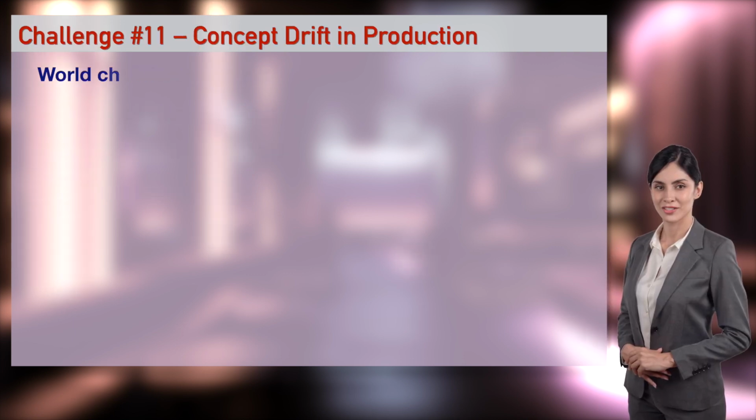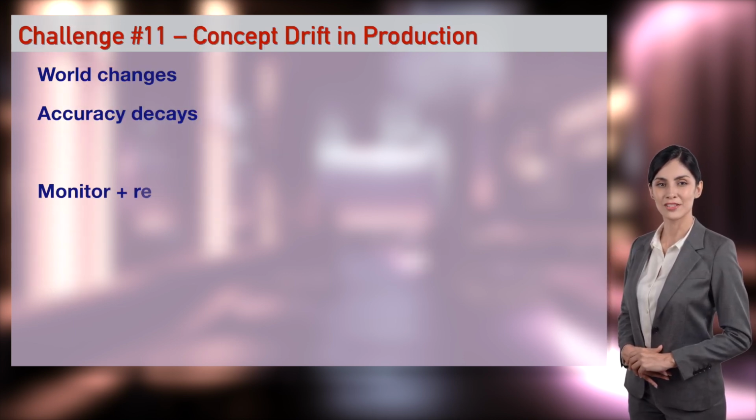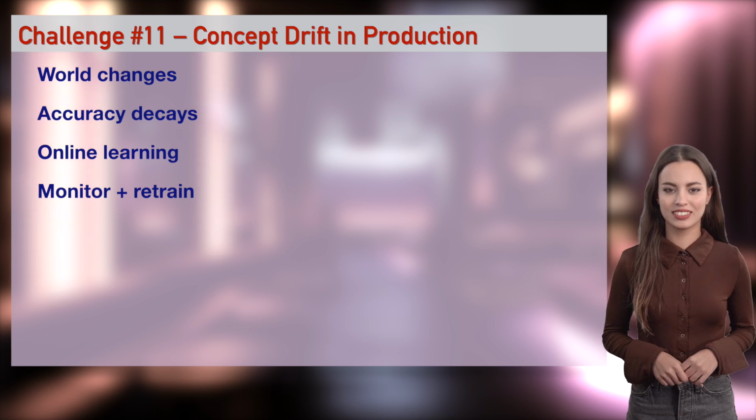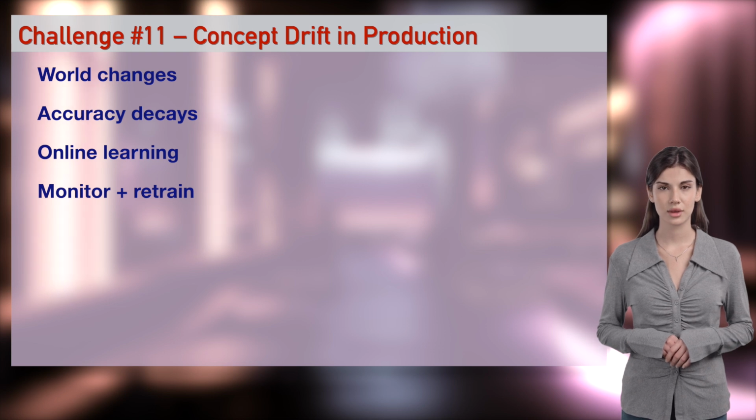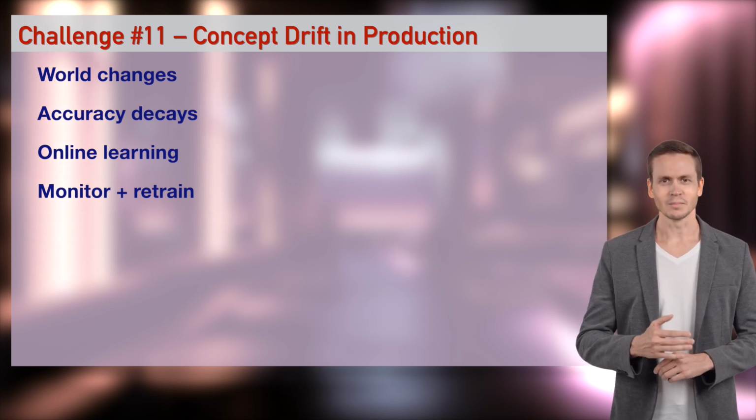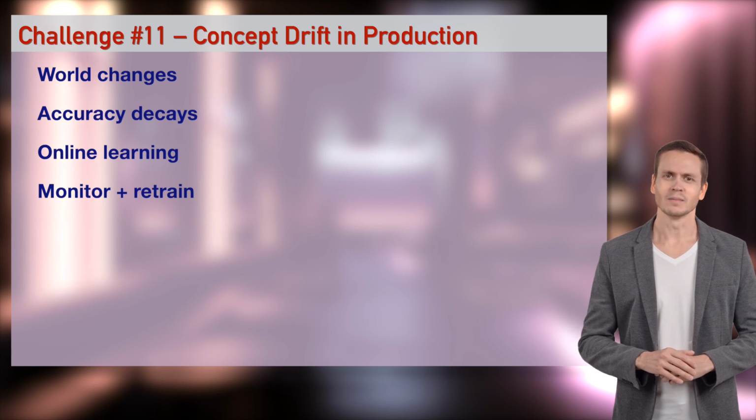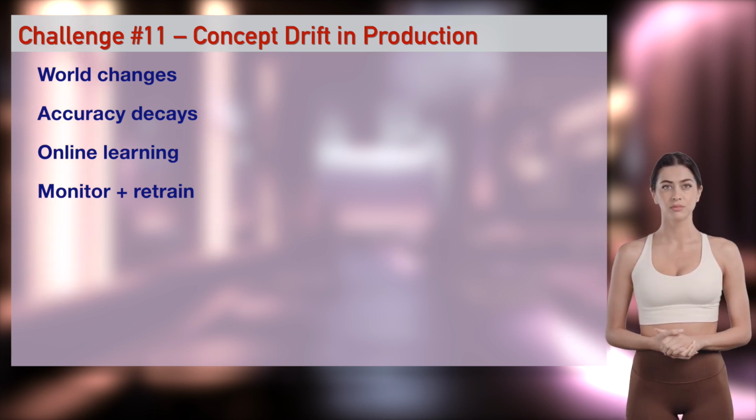Your model was perfect in January. By June it's useless because the world changed. My sentiment model hated new slang. Accuracy dropped 20% in 3 months. Monitor predictions and retrain regularly. Concept drift is inevitable. I'll simulate 6 months of drift live. Watch accuracy collapse. Anastasia, keep my model young forever.